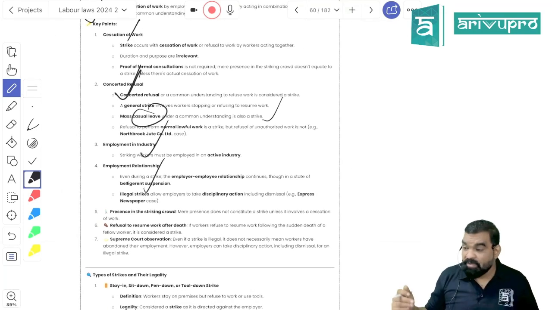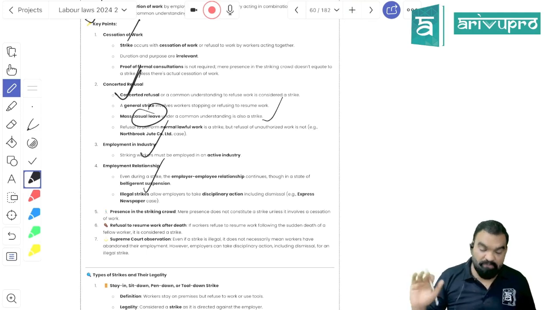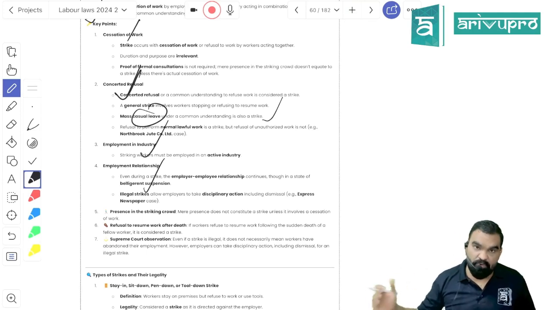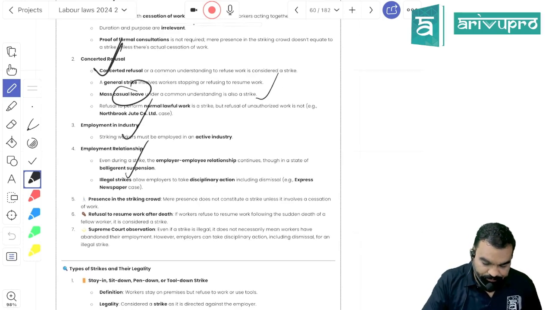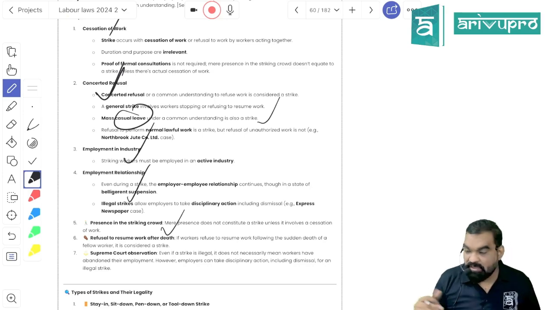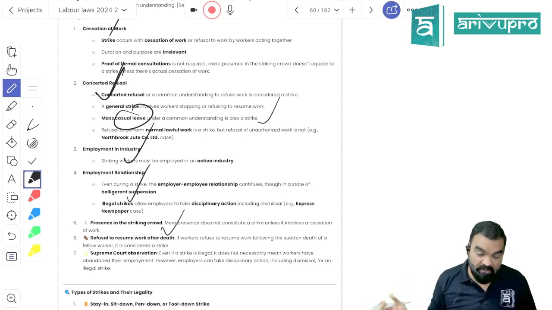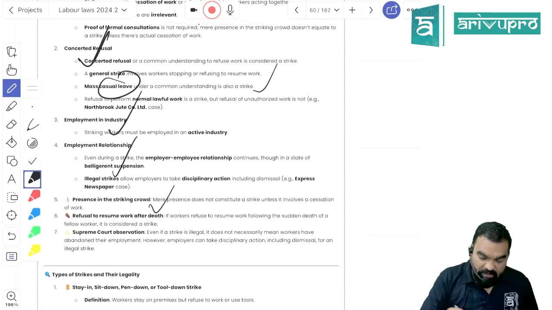But if you are being suspended illegally, it's a suspension, so it will be treated as there is a relationship of employer and employee, and it will be constituted as strike. Okay, if you are present in the strike route, it doesn't mean that you are part of the strike until and unless you cease your work. Cessation of work is very important.